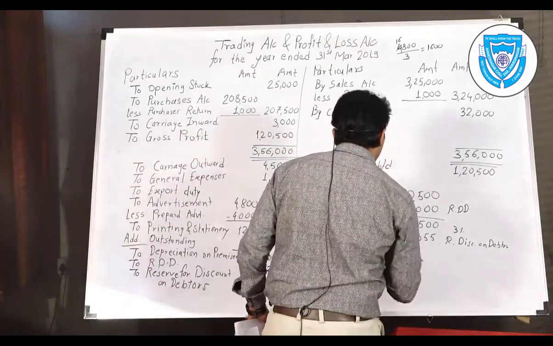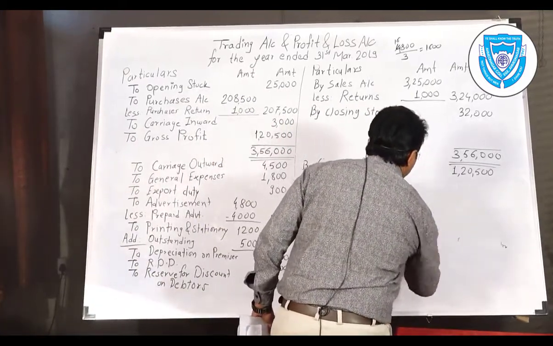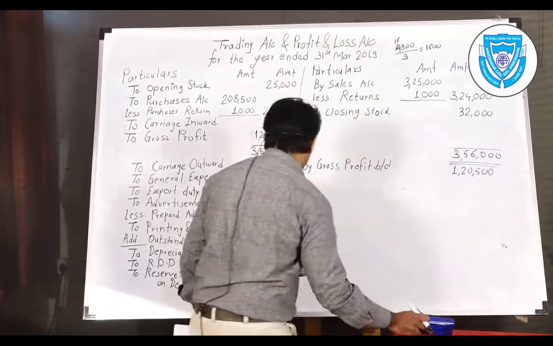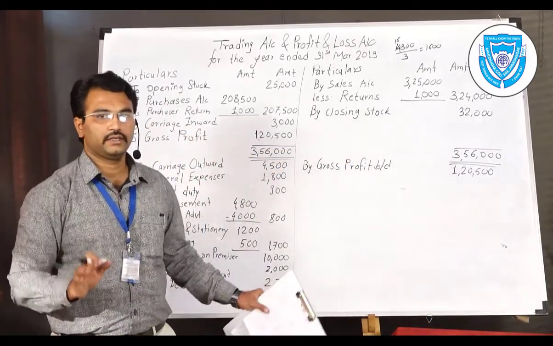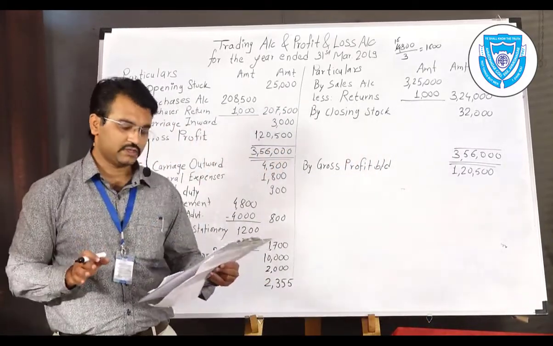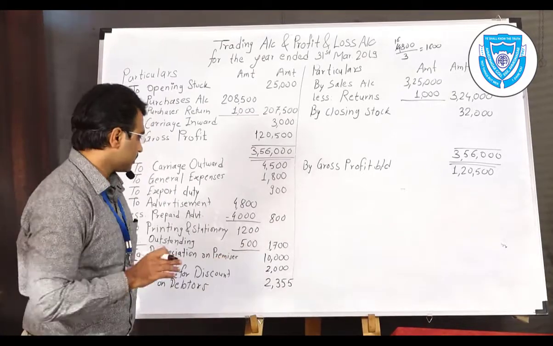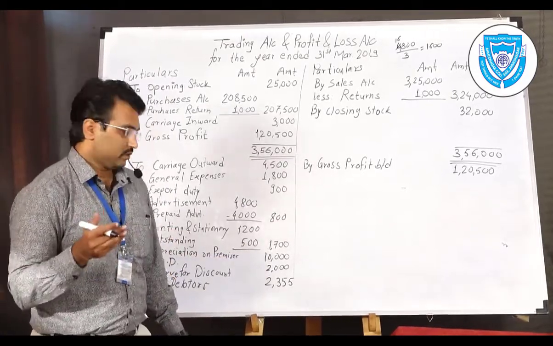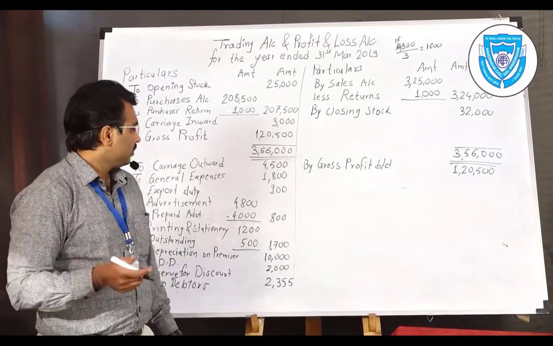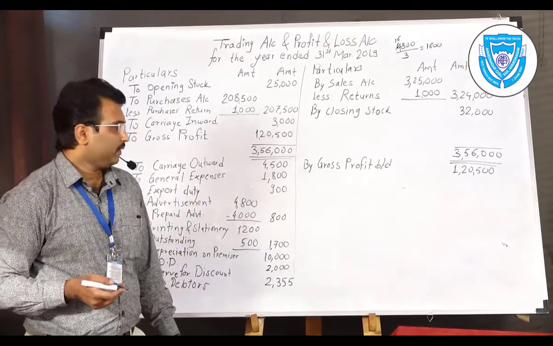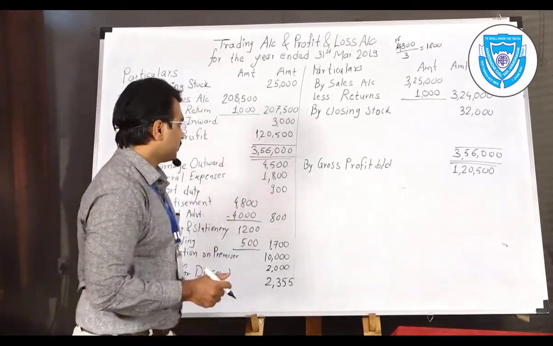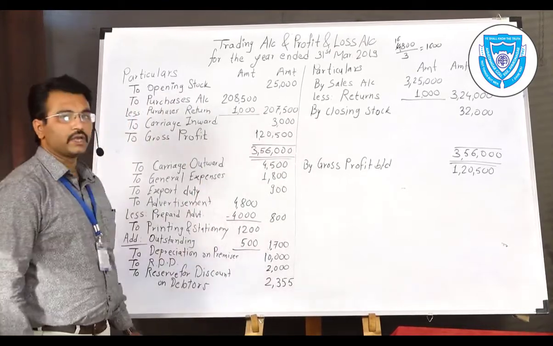Then this is the final stage because all adjustments are over. There are no credit balances and debit balances remaining on any ledger account. Now we are going to find out the result. Credit side is showing 1,20,500, and debit side is showing these figures.